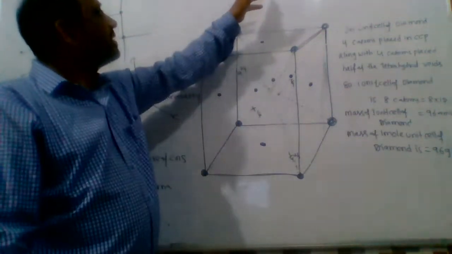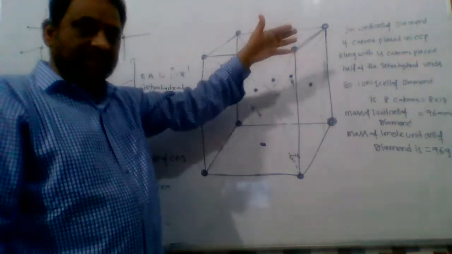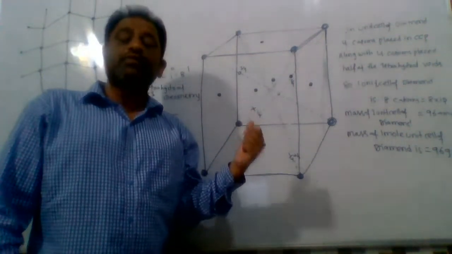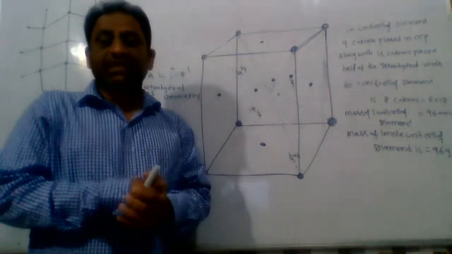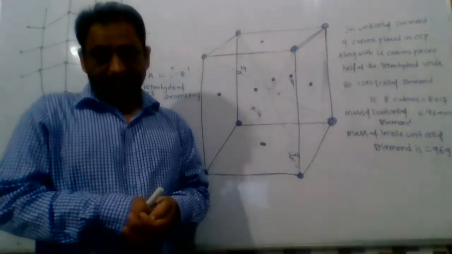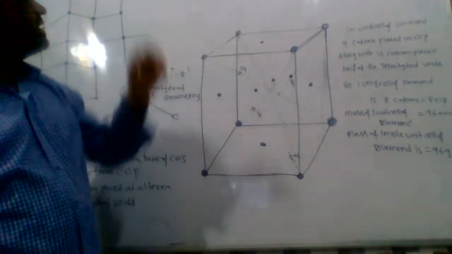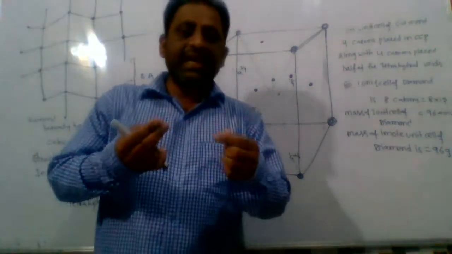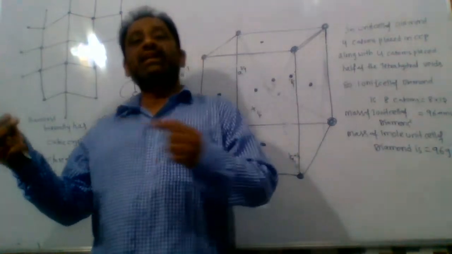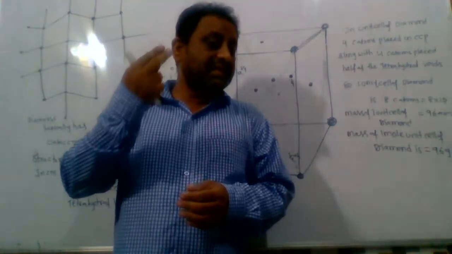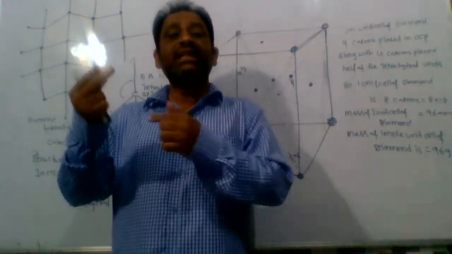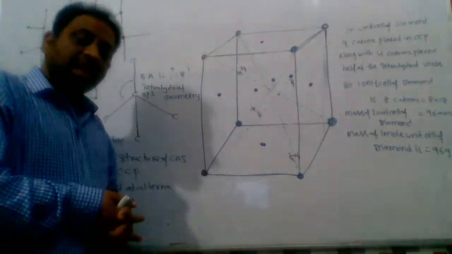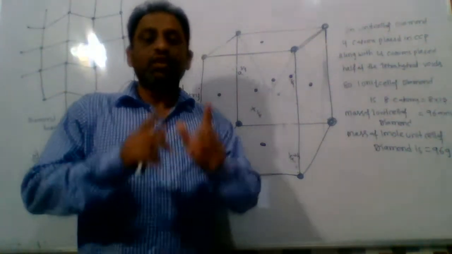Allotropic forms of carbon are of two types: crystalline allotropic forms and non-crystalline, or amorphous, allotropic forms. Carbon has three crystalline allotropic forms in the solid state. They are namely diamond, graphite, and the third one is Buckminster Fullerene.